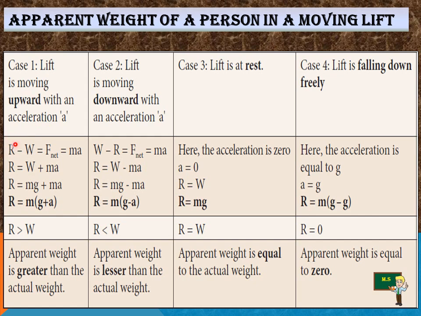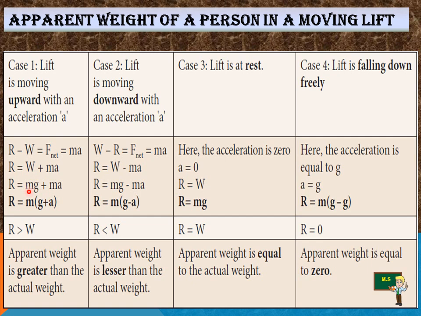Here the apparent weight R minus the actual weight is equal to the net force, that is mass into acceleration. If you add this mass into acceleration to the actual weight, then R is equal to mg plus ma. The actual weight is m into g.